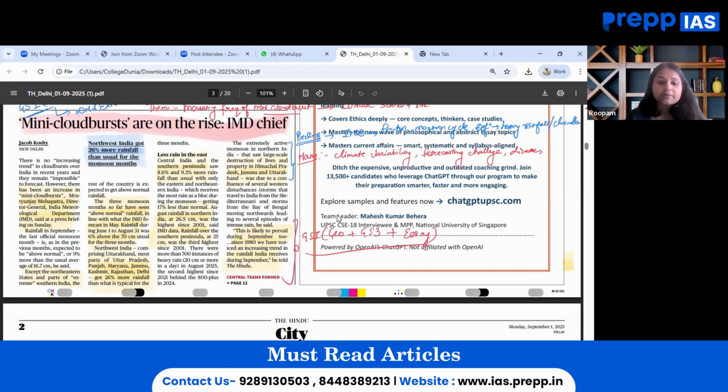From prelims perspective, the areas that we need to brush up our knowledge on are IMD, its function, monsoon cycle, traditional versus the changing patterns that we are observing nowadays, forecasting challenges and disaster preparedness that India has. This can be interlinked with essay paper as well, wherein uncertain climate and resilient India can be quoted. In this manner, this article is to be seen while going through the newspaper today.